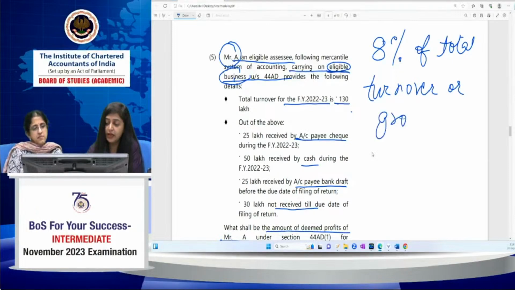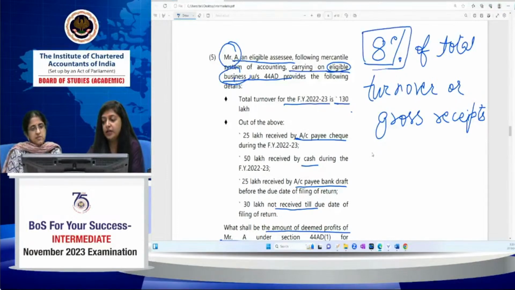That 8% of total turnover or gross receipt shall be deemed to be his profits and gains from such eligible business. But this 8% will be considered as 6% in case he has received the total turnover by some specific modes.